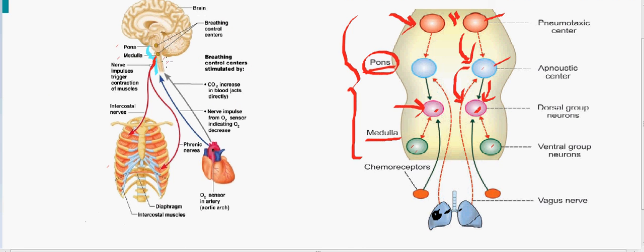So if you look at the picture, these groups of neurons send impulses through the efferent pathways to the different kinds of muscles which help in either the inspiratory or the expiratory process, be it the diaphragm, internal intercostal and external intercostal. So ultimately they help in the regulation of the respiratory process.